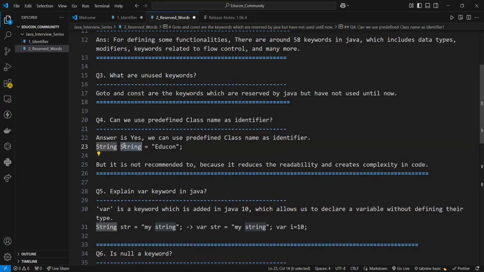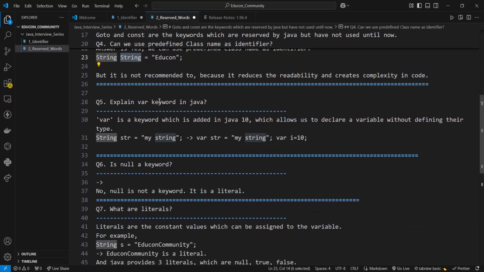Those we cannot take as an identifier, but we can use the predefined class name as an identifier. But it is not recommended because it reduces readability and creates some complexity in code.